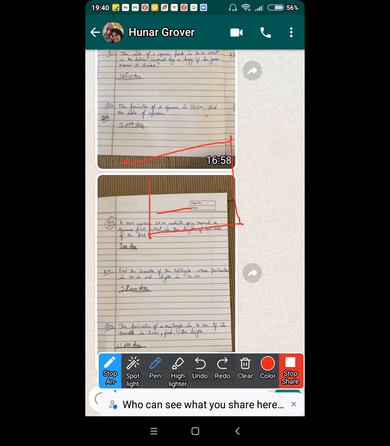Now listen to me very carefully. Suppose this is a square plot. A person started from here. He went here, he went here, he went here. He came back to this place. This total was 36, right? So the perimeter is 36, right? Now, Hunar, in a square, perimeter divided, this will be 4 centimeter.